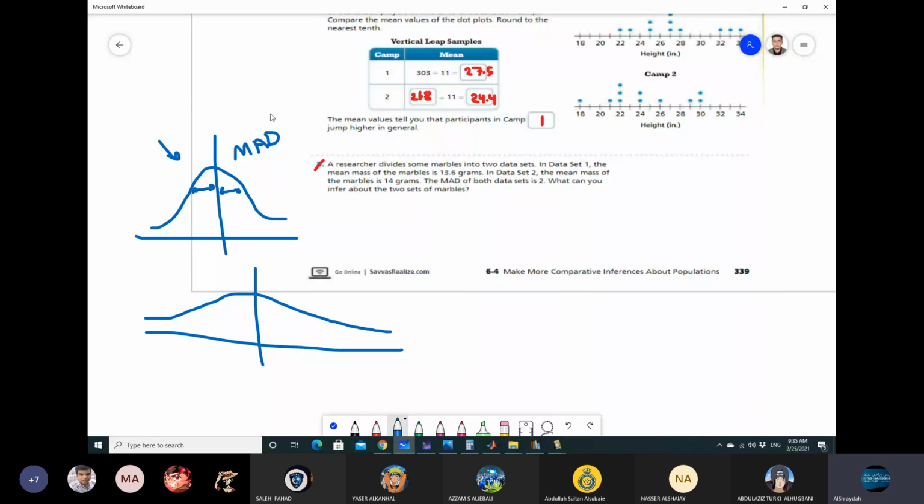And here, if I ask you, what do you expect about the MAD? Is it larger here or here? The first or the second? Yes, it's larger down. Yes, Abdullah. It's larger in the second part, because it gives you the distance between the data values on average.